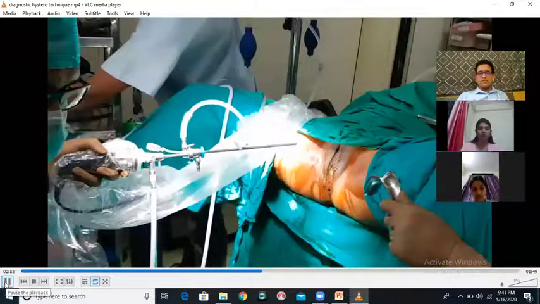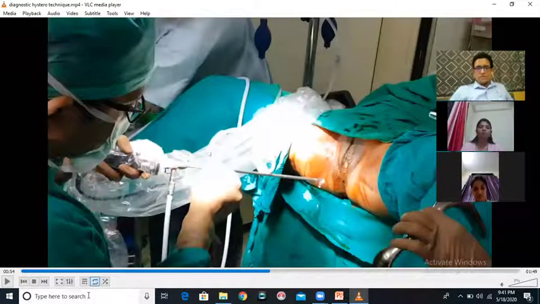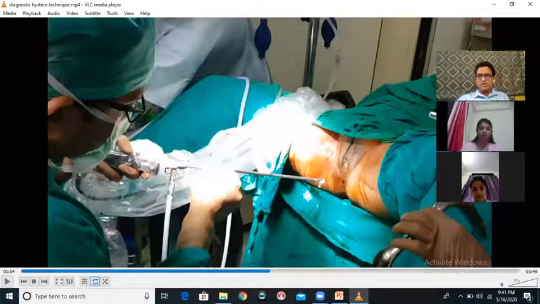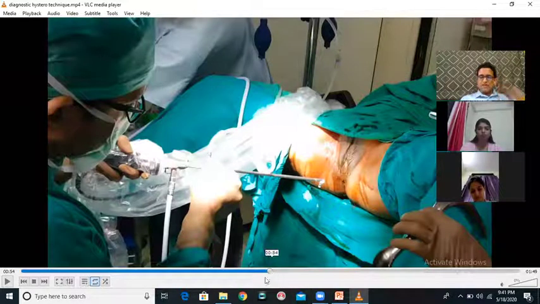Right. So before I perform the hysteroscopy, I have to do something which is called white balance. I don't know how much idea you have, but if anybody of you knows about white balance, can you please type in the chat box that you volunteer and would like to speak, and one of you can tell us what white balance means. Priyanka, Meenal will unmute you and you can speak.